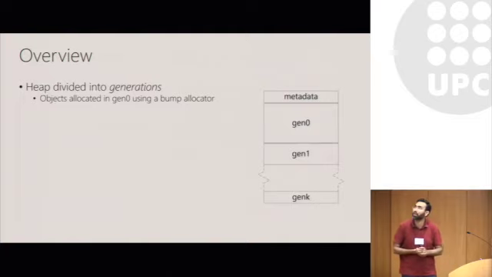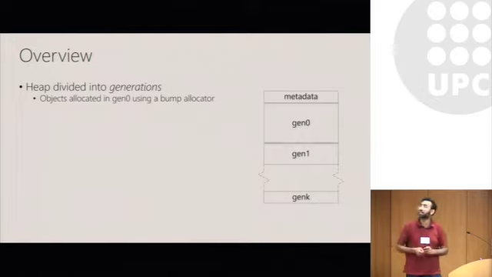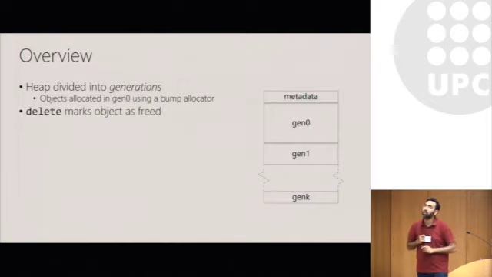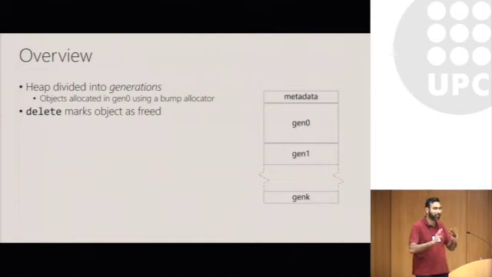So we start out with a heap. Our allocator has a heap which is divided into generations. This is not to be confused with garbage collector generations. All objects get allocated in Gen 0 of all the segments of the heap. And this uses a very simple bump allocator, very similar to how a garbage collector works. So the allocation itself is very, very fast. Delete simply marks objects as being deleted, as having been freed. So delete actually does not do any reclamation.